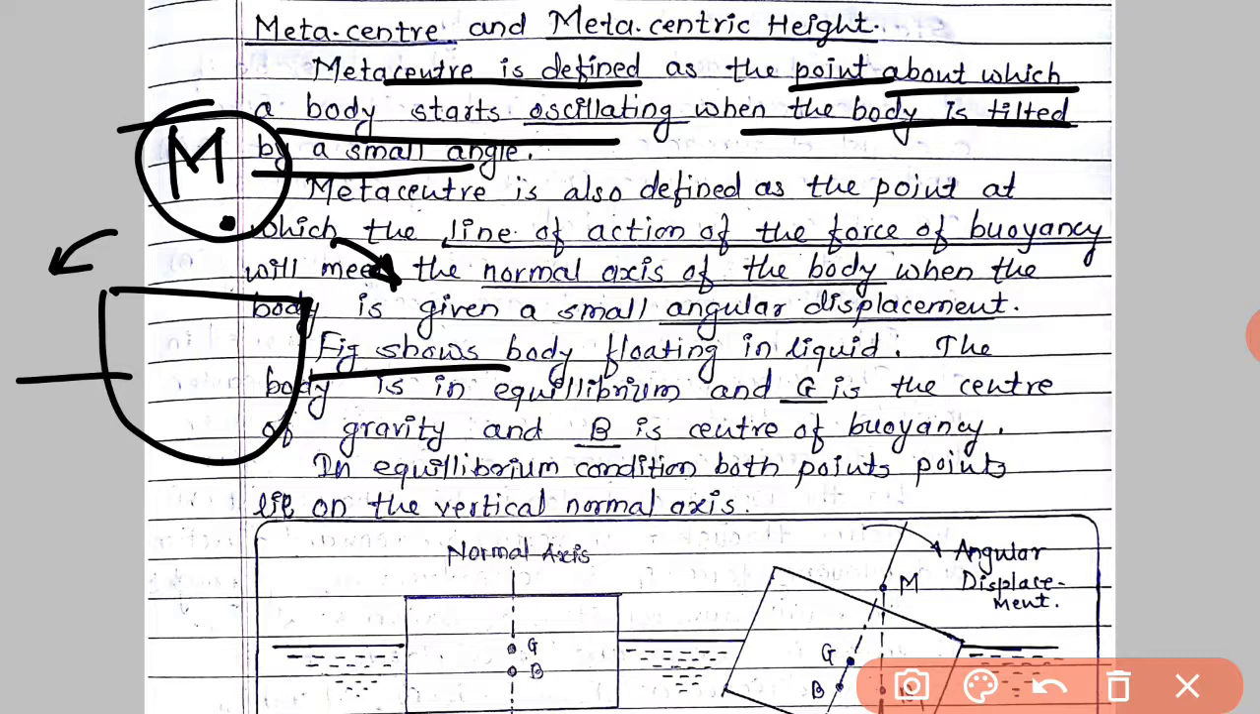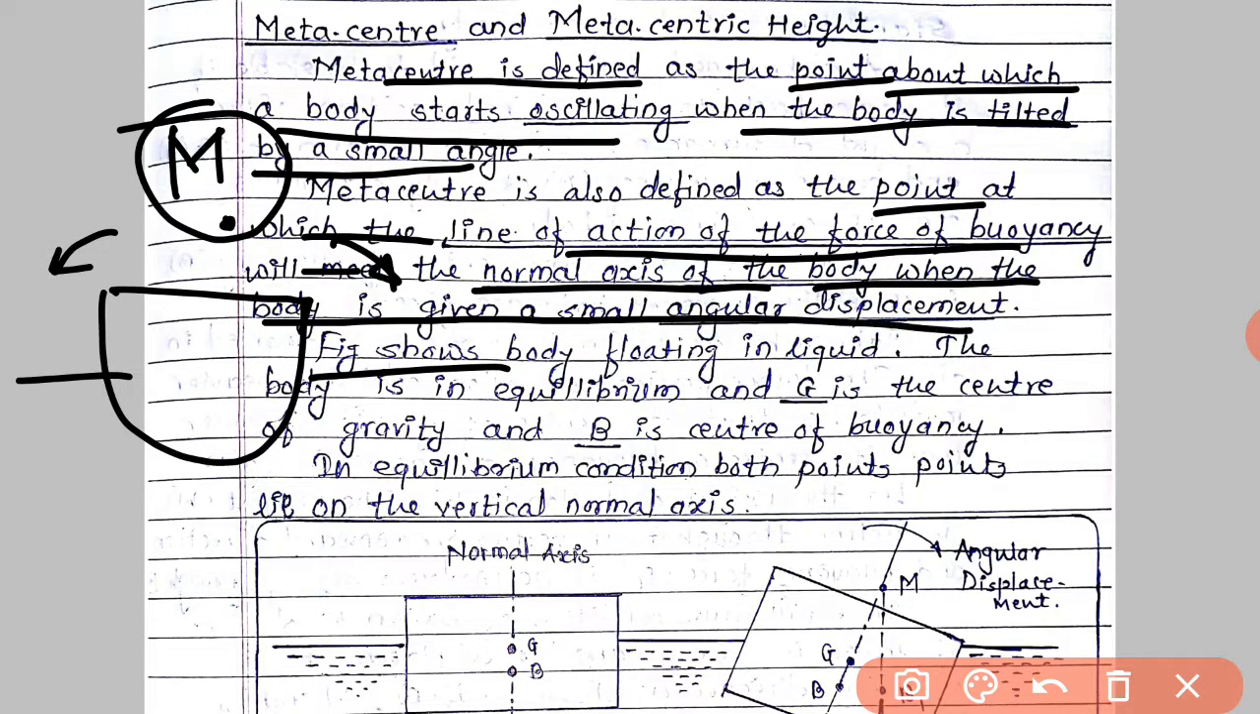So now metacenter can be defined as the point at which the line of action of force of buoyancy, as we have seen in the previous article, will meet the normal axis of the body when the body is given a small angular displacement. The metacenter point is fixed. Only the body will oscillate at the metacenter point.